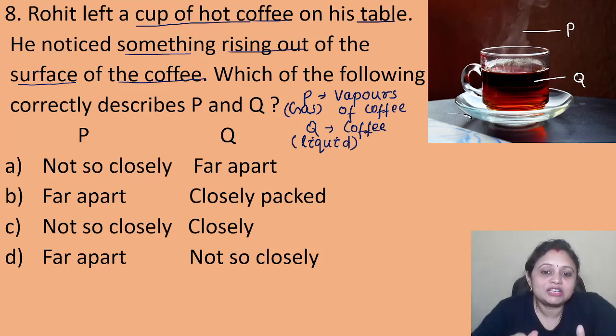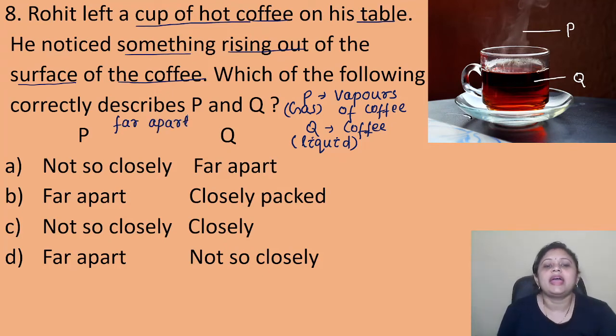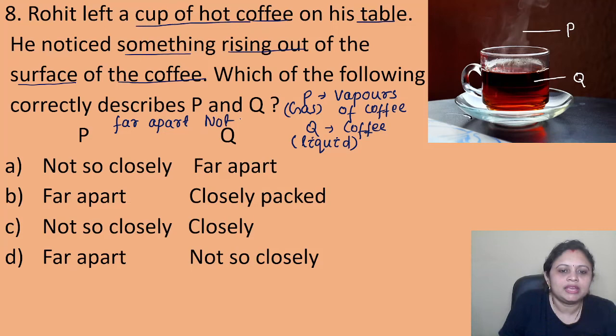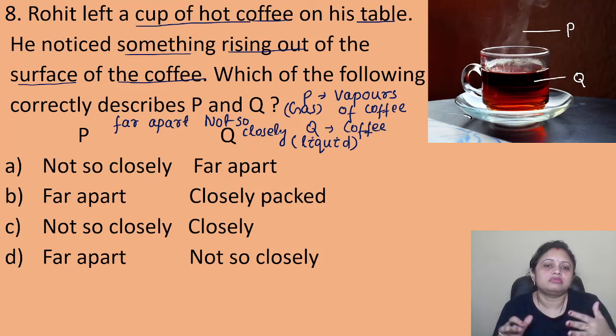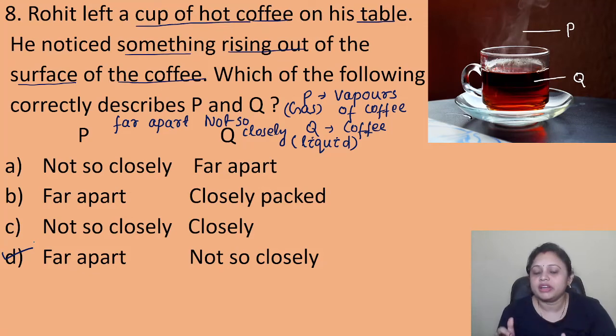So what are the properties of particles present in gaseous state and in liquid state? In case of gases, the particles are far apart from each other. So here in case of P, the particles are far apart from each other, and in case of the liquid, these are not so closely packed, not so far apart from each other. So here the correct answer is option D, P far apart from each other, Q not so closely packed.